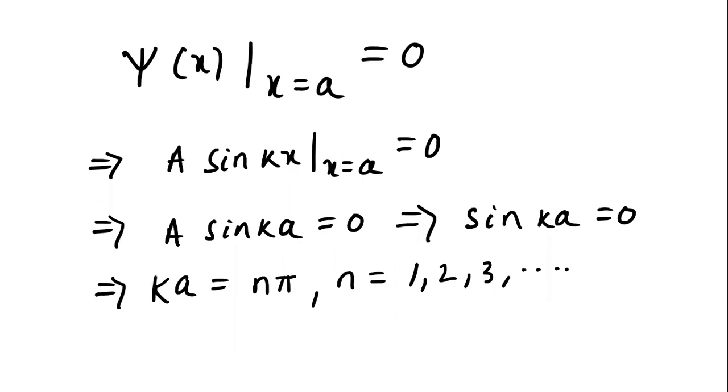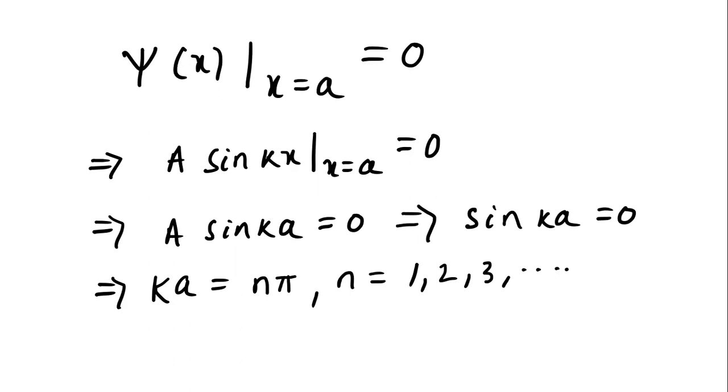If I write ka is 0, which is not possible because k is 2 pi by lambda, which is a non-zero quantity, and a, which is the finite dimension we said, cannot be 0, right? So we excluded n equals 0 here, as both k and a are non-zero quantities. Okay, so we considered n from 1, 2, 3 and so on.